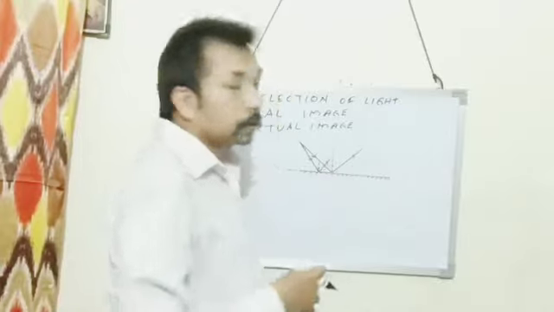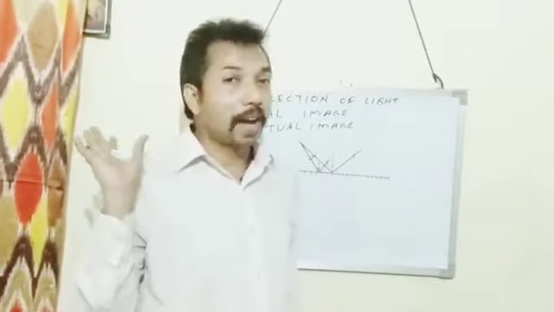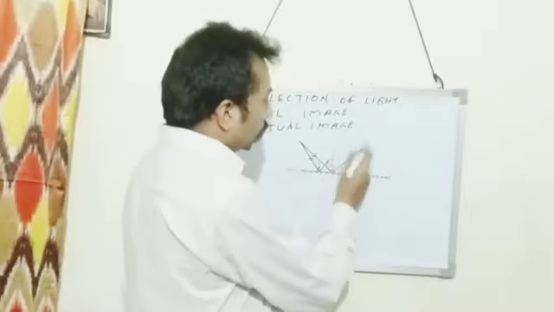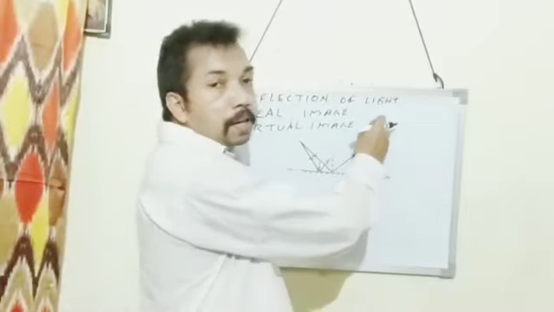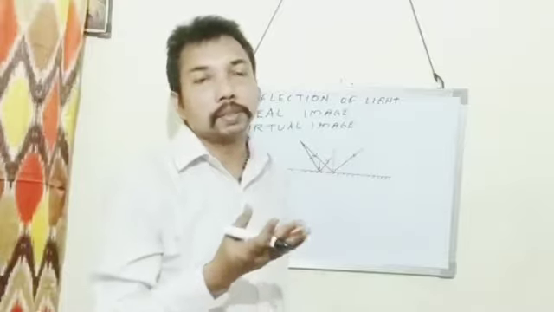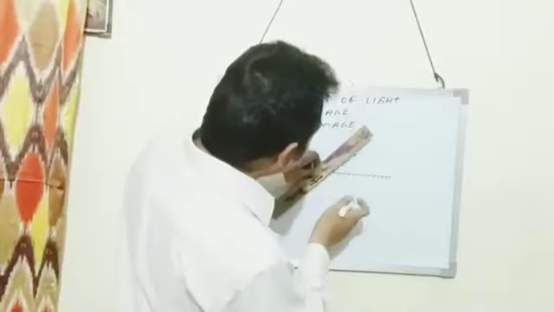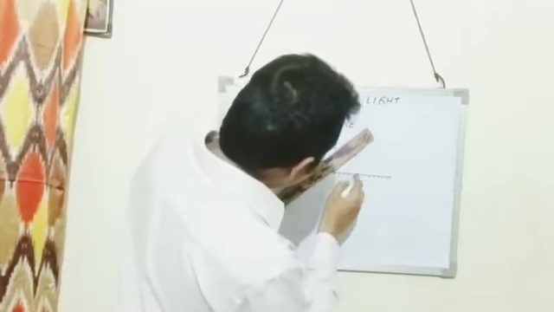Here you can see that the reflected rays are not actually meeting, so a real image is not formed. If these reflected rays actually meet at some point, in that case a real image is formed. Now we produce these reflected rays backward without any deviation.